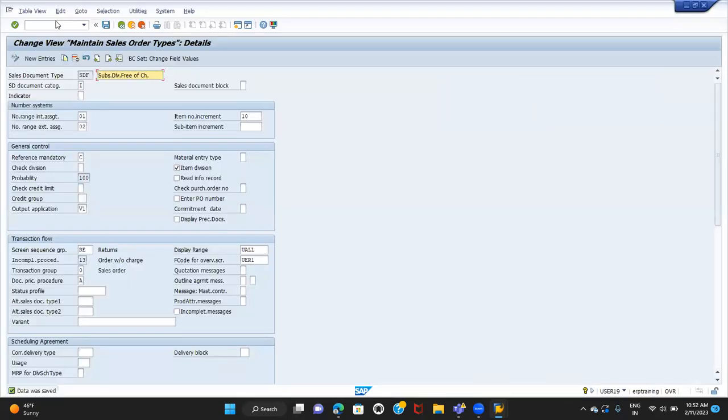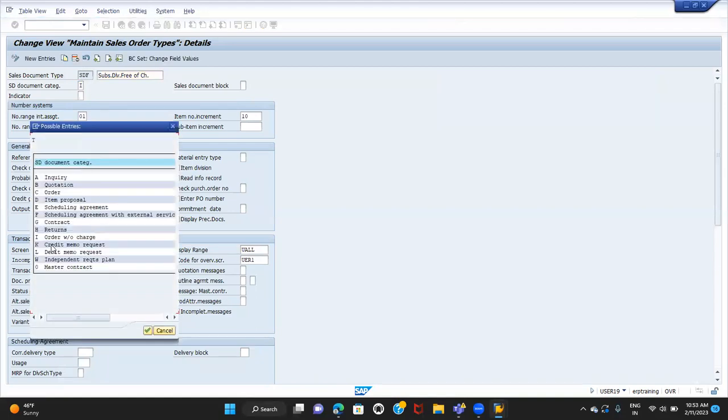The first controlling element we need to see here is the sales document type SDF. The sales document category for SDF which we use here is I, right? I means it's a free of charge order, order without charge. What is A? Sales document category. What is A? It is inquiry. System understands that it is inquiry. If it is B, then system understands that.